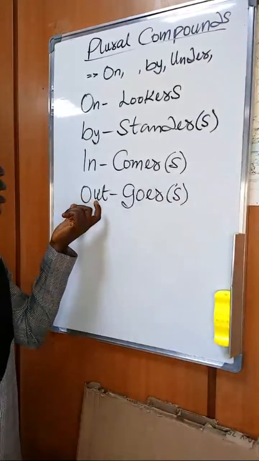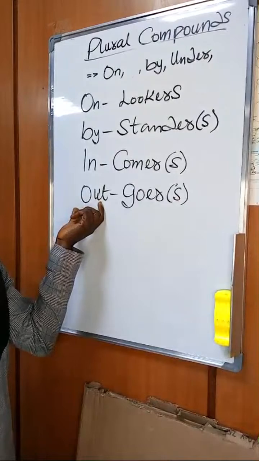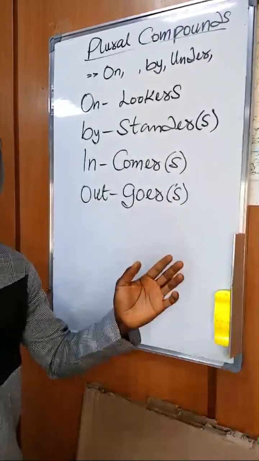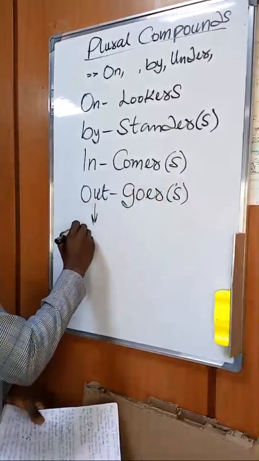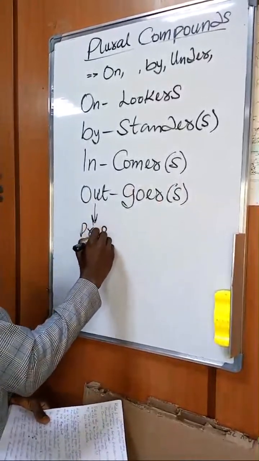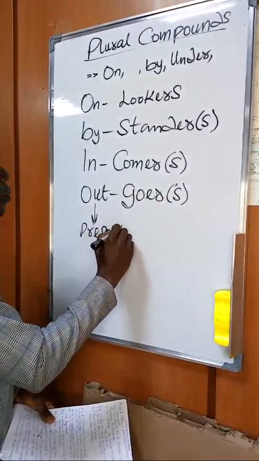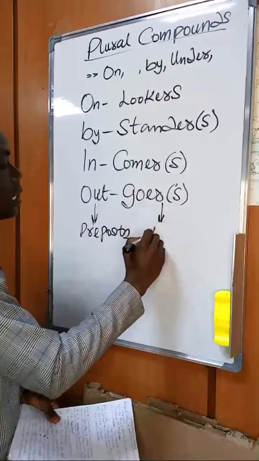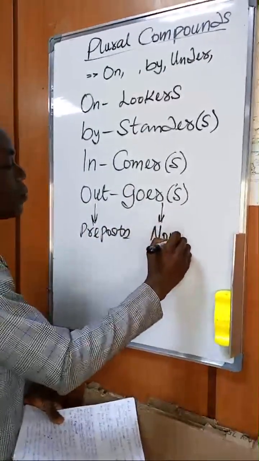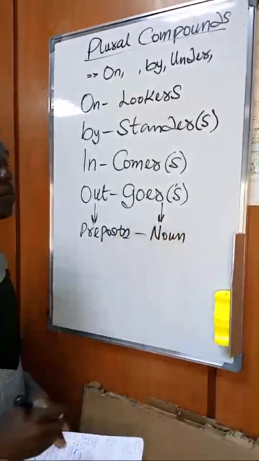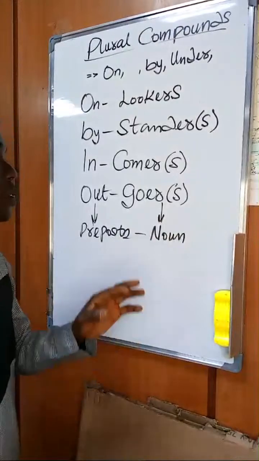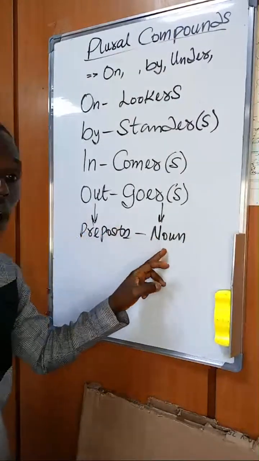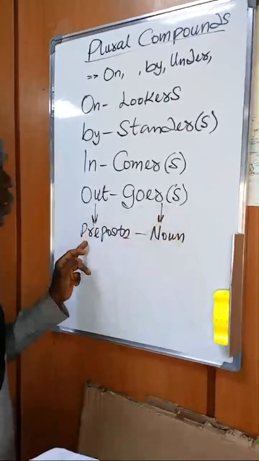So you see, this is a preposition and this is a noun. When we have a preposition and a noun with a hyphen forming a compound word, the noun should carry the S and not the what?